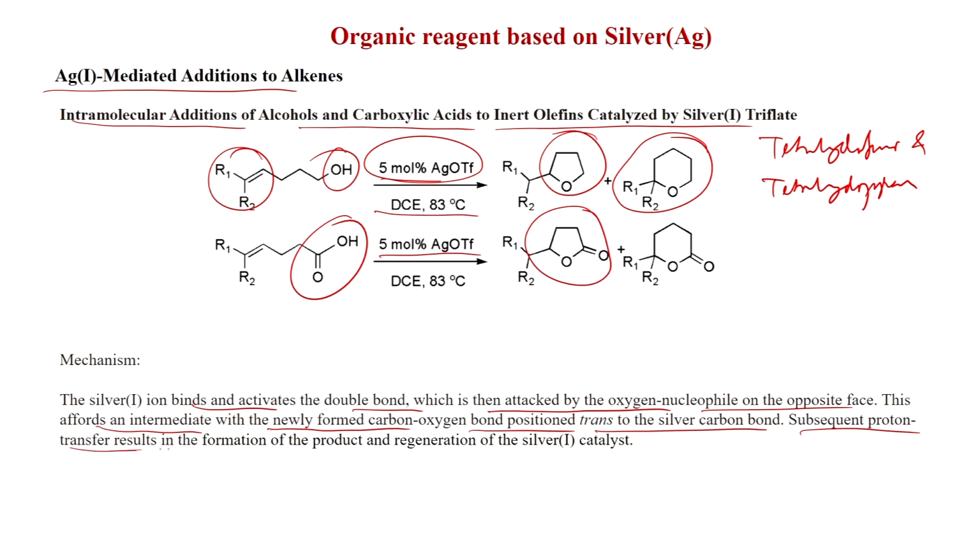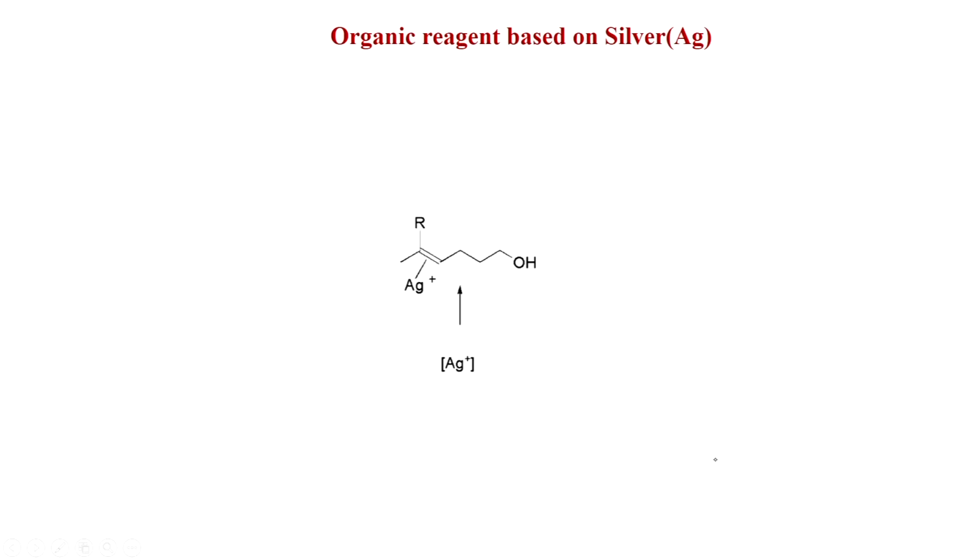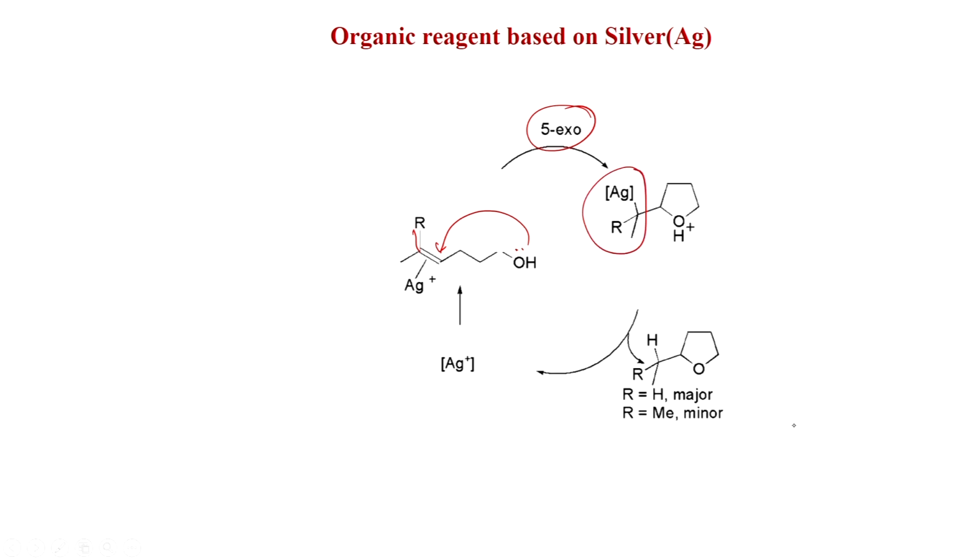Subsequent proton transfer results in the formation of the product and regeneration of the silver(I) catalyst. So, this is the mechanism. Silver coordinates with the double bond. Like it coordinates with a triple bond or allene, it can coordinate with the double bond also, and then there is R of course. Then the 5-exo addition will take place. So, this will attack here and then you get this, and after H+ comes you get this one.